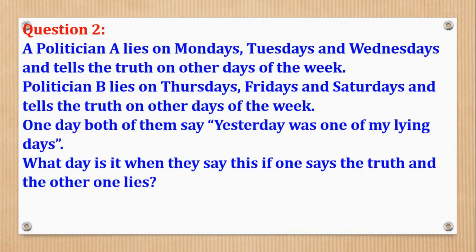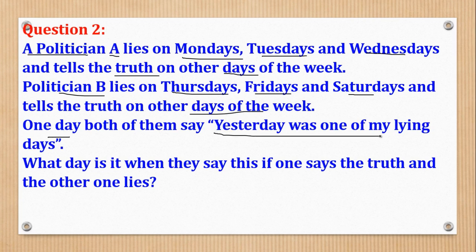Now we shall go to question 2. Question 2 says, a politician A lies on Mondays, Tuesdays, Wednesdays, and tells the truth on other days of the week. Politician B lies on Thursdays, Fridays, and Saturdays, and tells the truth on the other days of the week. One day, both of them say, yesterday was one of my lying days. What day is it when they say this, if one says the truth and the other says a lie?